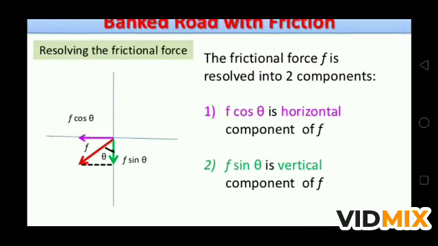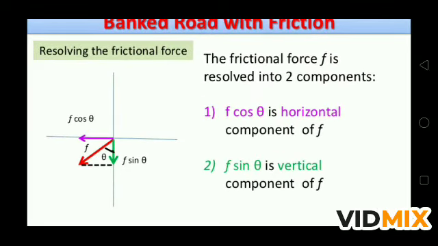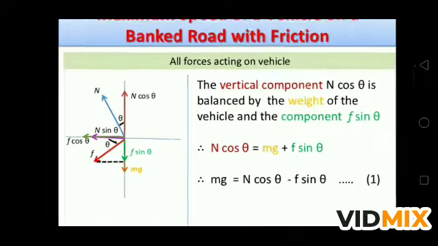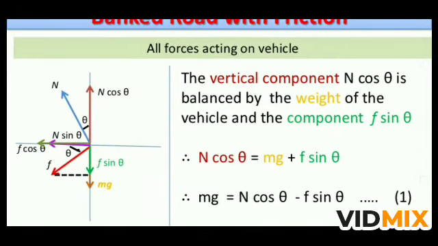Now if you resolve the frictional force, this is the red line which is the friction, and if you resolve it in terms of theta, F sin theta and F cos theta are the two components. So the frictional force has F cos theta in the horizontal and F sin theta in the vertical component. Now if you apply all the forces on the vehicle,